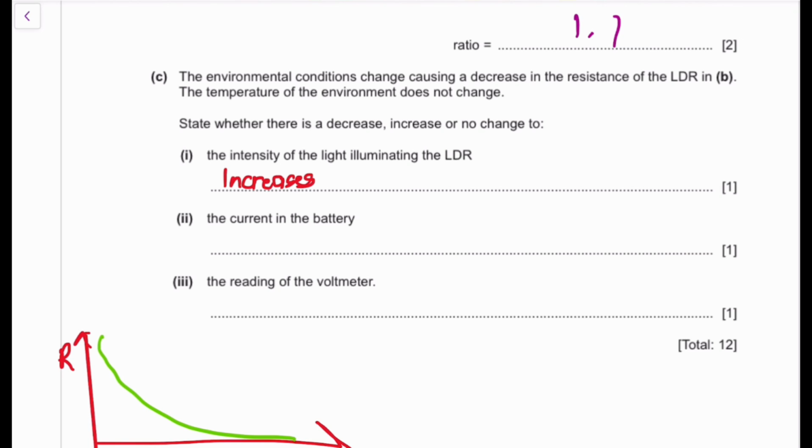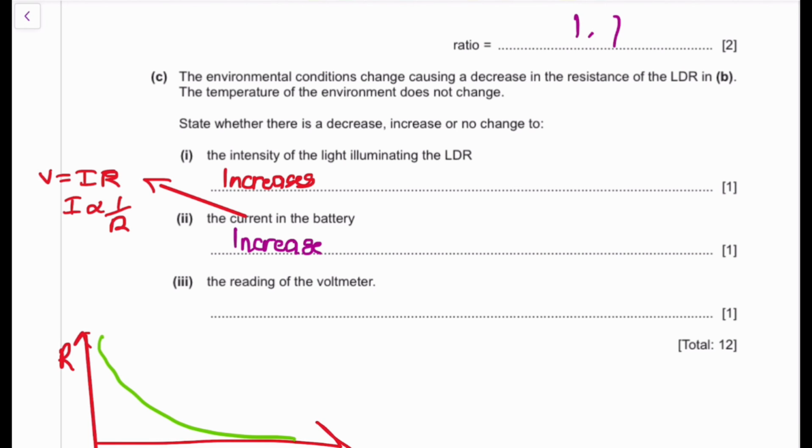Then for this one, we know that V is equal to IR. So it means that I is inversely proportional to R. So if the resistance decreases, the current will actually increase. Okay. If the resistance of the LDR decreases, electrons are very smart.